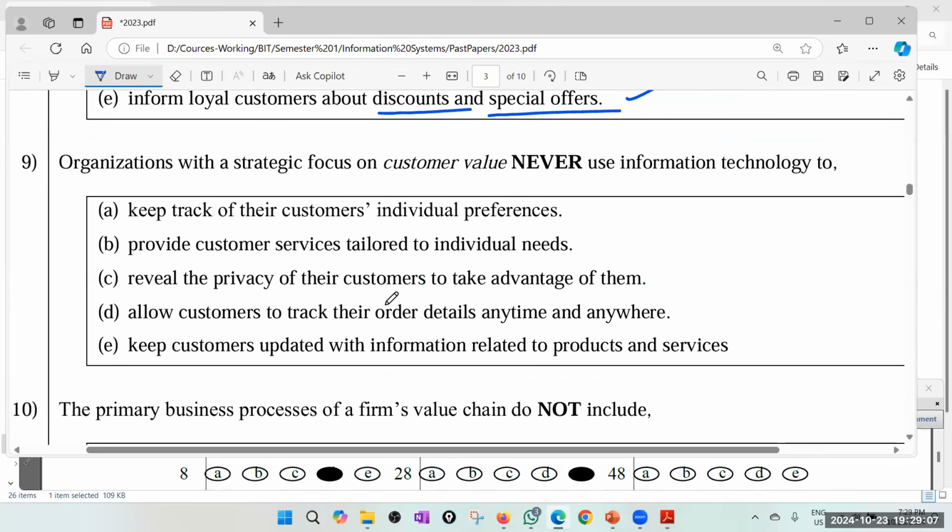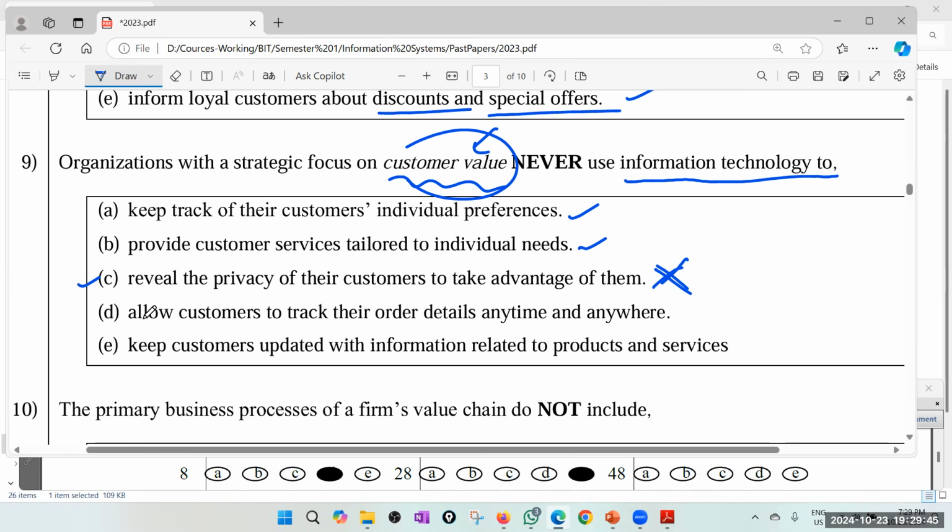D. 9. Organizations with strategic focus on customer value never use information technology to. What is that? So customer value means customer satisfaction. So they say they don't use information technology, maybe for wrong things, because we value customers. Keep track of their customers' individual preferences. Yes, good. Provide customer services tailored to individual needs. Good. Reveals the privacy of their customers to take advantage. That is really bad thing. So if you value your customers, never ever do this. This is privacy violation.